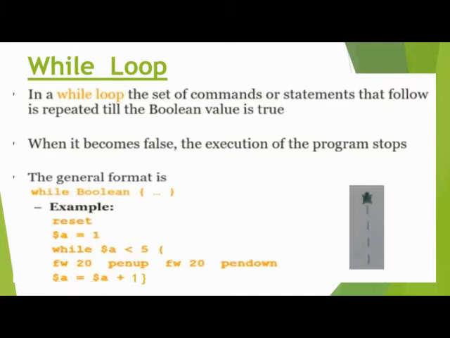Okay, when we show the output on the screen, we see it like this. First draw the line forward 20, and then don't draw, draw: pan down, pan up, pan down, pan up, pan down. So this type of output you see on your screen.